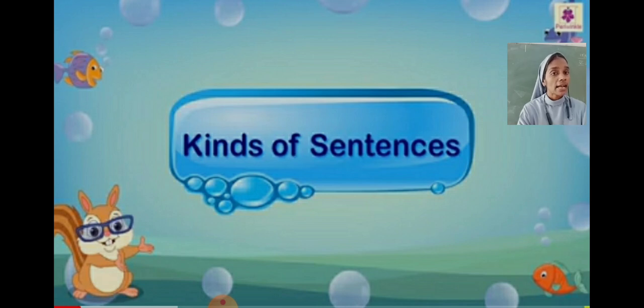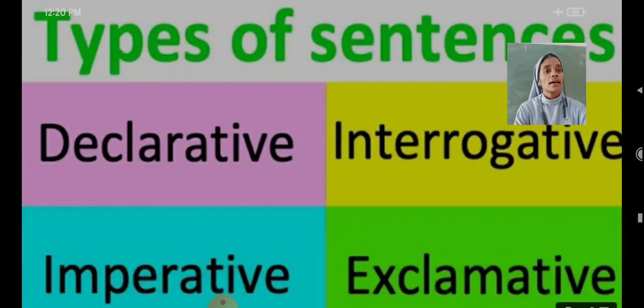So now let's see the kinds of sentences. There are four kinds of sentences. Which are they? First one, declarative or assertive sentence. Second one, interrogative sentence. Third one, imperative sentence. Fourth one, exclamatory sentence.